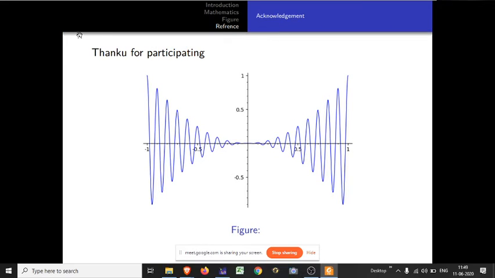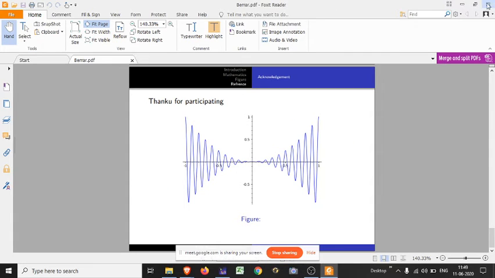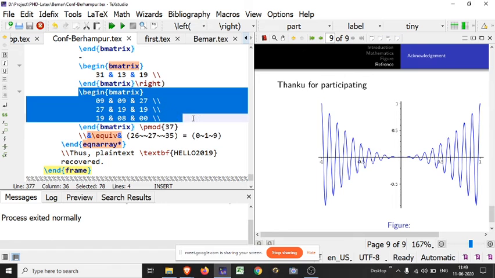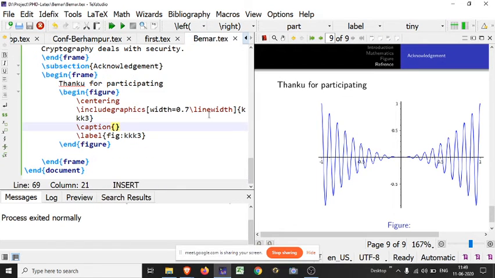This is a structure. Suppose you want to write a matrix. I do not want to write it, I just copy and paste here. From here I am taking a matrix. This is the structure of the matrix I have taken here. I just copy it, showing how in a similar manner as you use in your text, the same thing will be applied here. Only you have to use document class and begin frame, end frame according to your work.